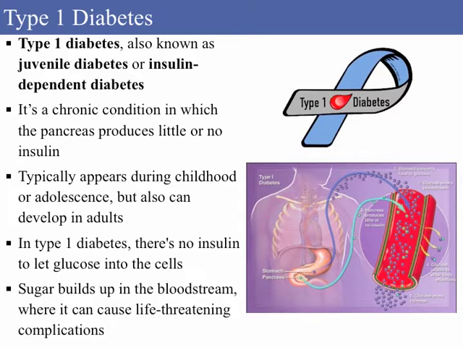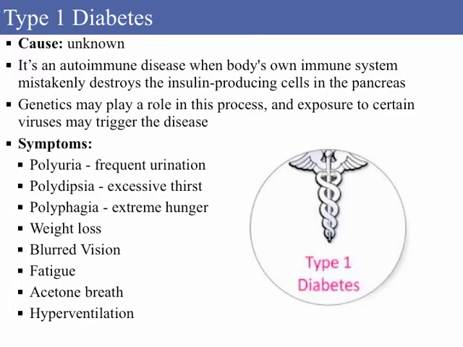In type 1 diabetes, there is no insulin to let glucose into the cells. Therefore, sugar builds up in the bloodstream where it can cause life-threatening complications. Cause is unknown. It's an autoimmune condition when the body's own immune system mistakenly destroys the insulin-producing cells in the pancreas. Genetics may play a role in this process, as well as exposure to certain viruses may trigger the disease.